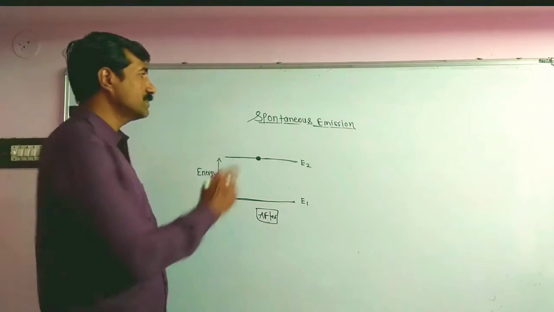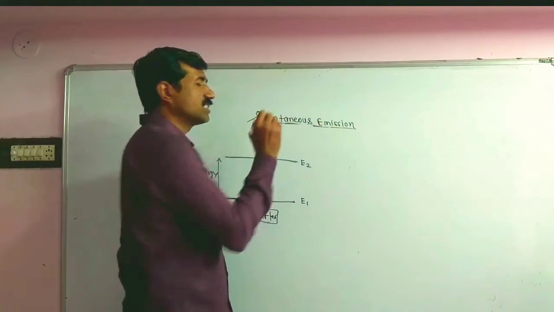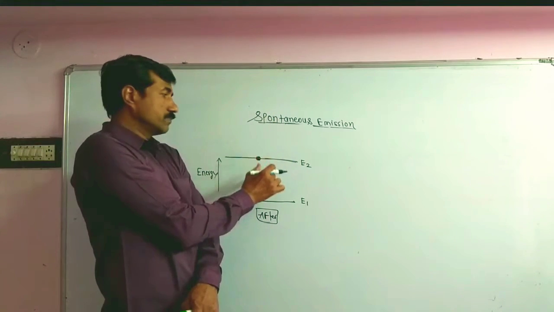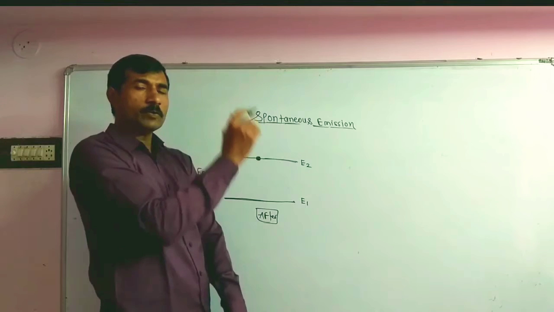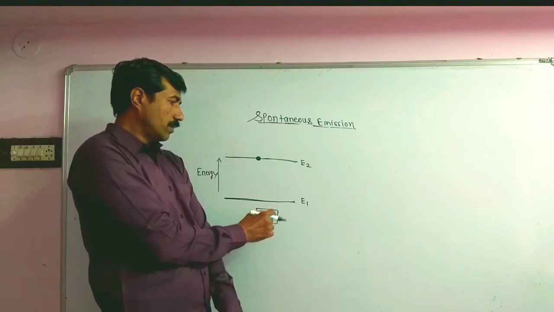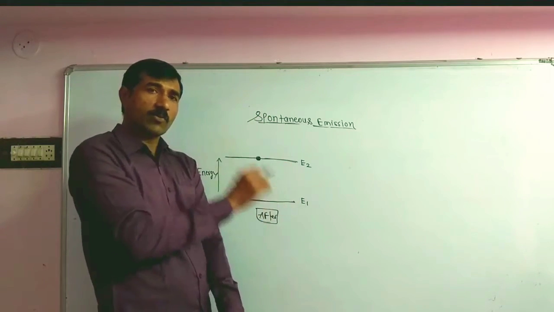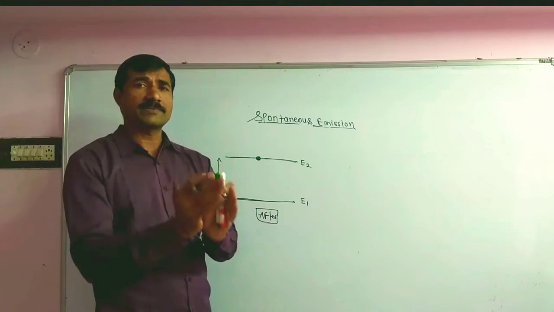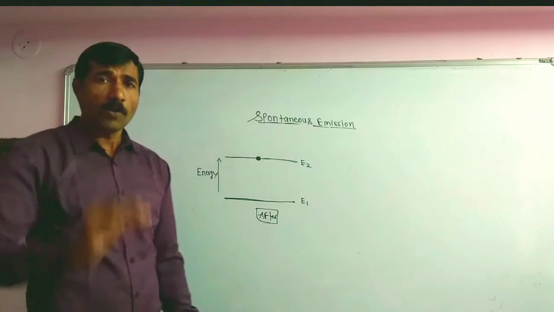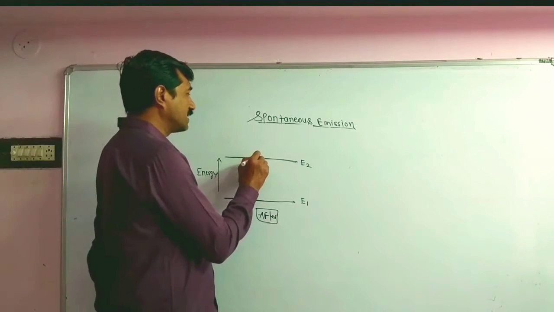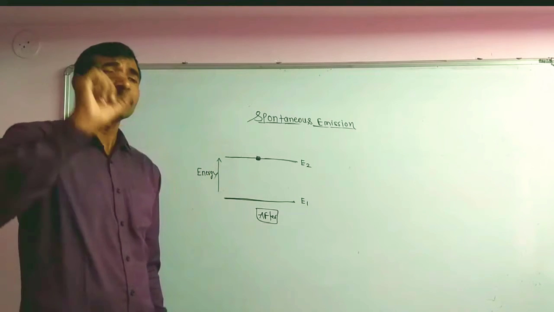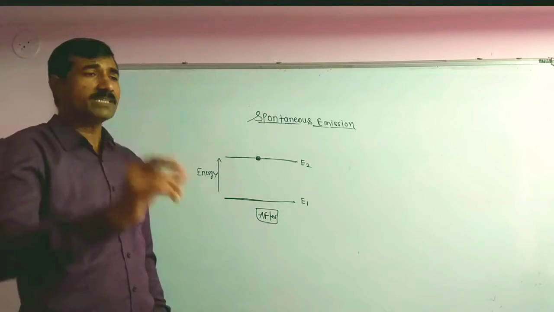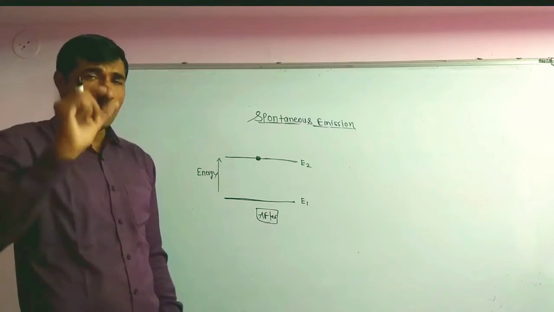After the spontaneous emission, automatically, of its own, the atom returns to its lower energy state without any external impedance. What is the meaning of impedance? Impedance means the kind of energy or force for which the atom moves.